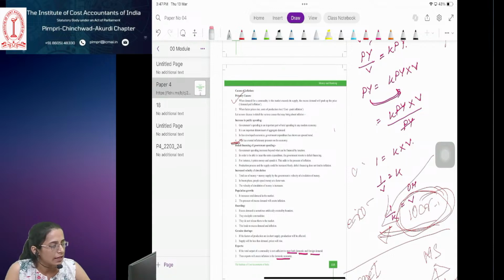So the duration is very short, and there is a lot of urgency required, so they take demand loans. And they know that within 1 day, whatever they will do out of it, they will be able to repay it back.